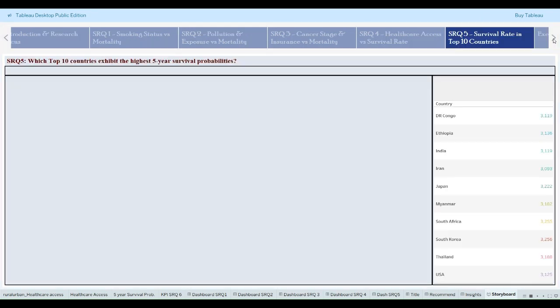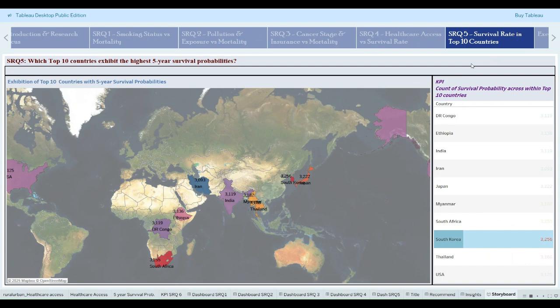Let's see how the top 5 countries affect the mortality and survival rates overall. This tells us that South Korea and South Africa have the highest survival rates. South Korea has a count of 3,256 and South Africa has 3,255. This indicates effective national programs, early screening, or perhaps cultural and policy factors that promote faster response and treatment access.